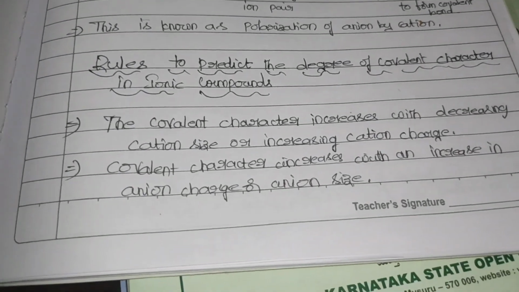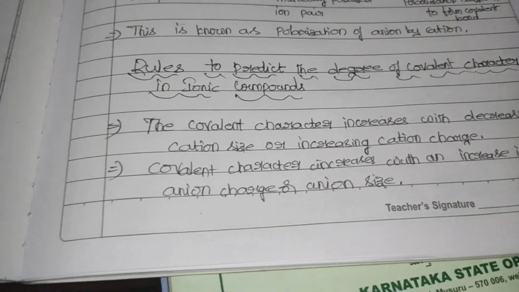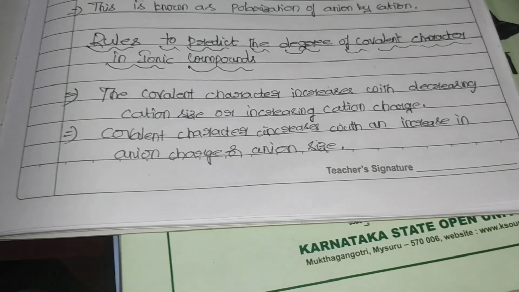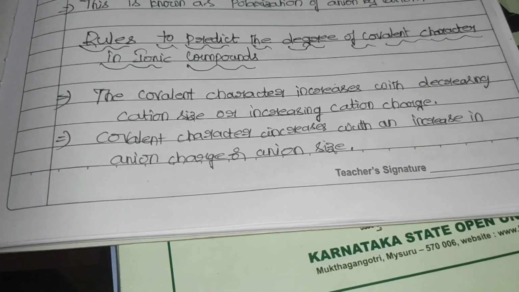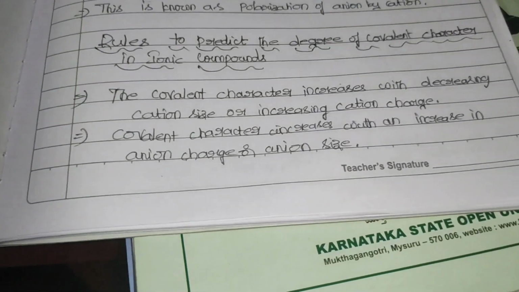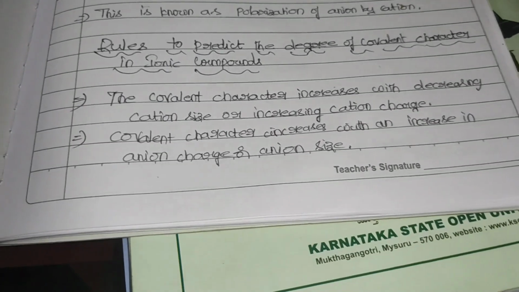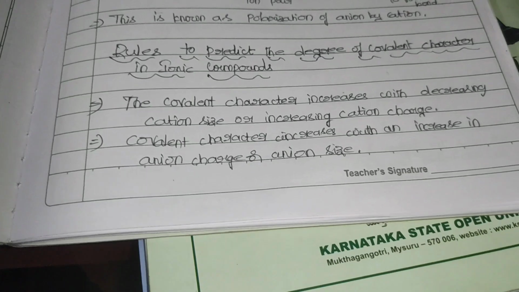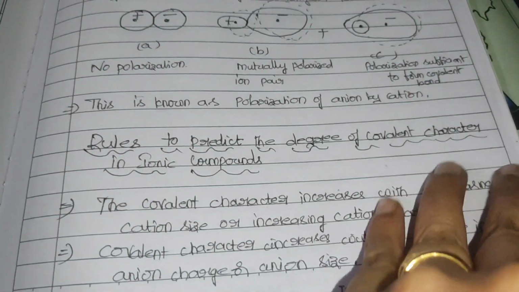And again, when the cation charge increases, there will also be a greater degree of repulsion and attraction, so the covalent character will increase. Then covalent character increases with an increase in anion charge or anion size. When the anion size increases, and also the anion charge, there is more repulsion and attraction, so covalent character increases. And when the anion size decreases, the cation will be more dominant, so the covalent character will be increasing. Like this we can tell.